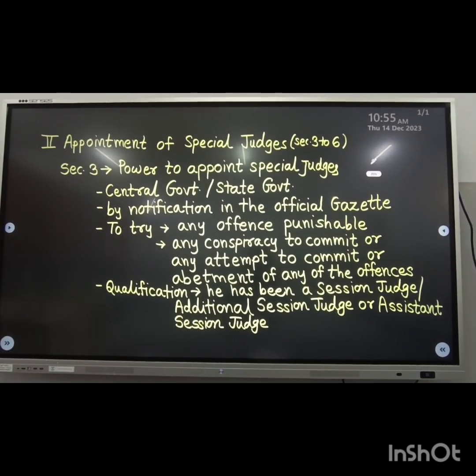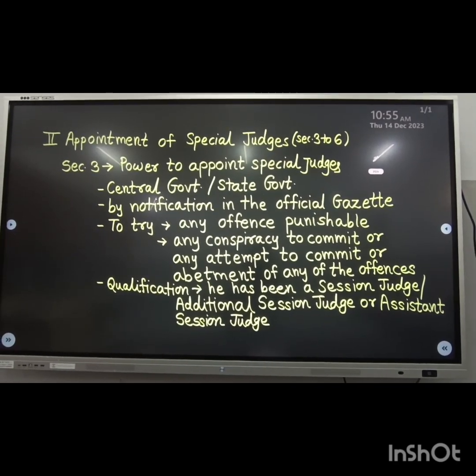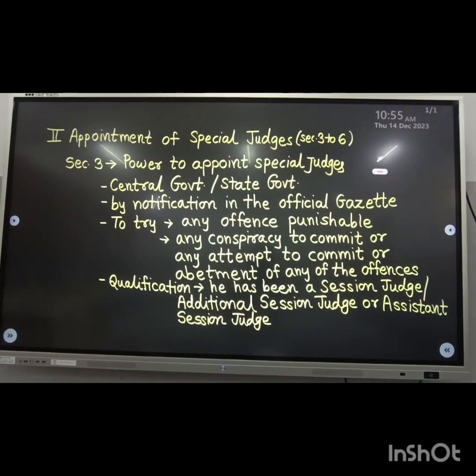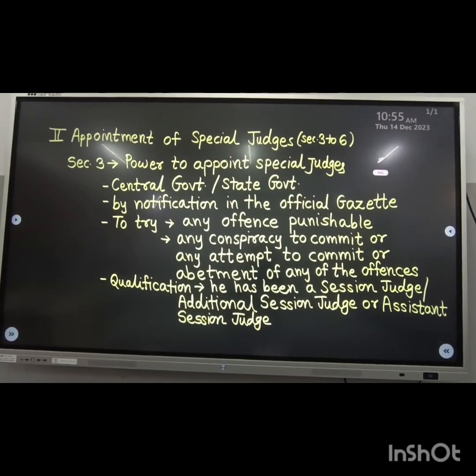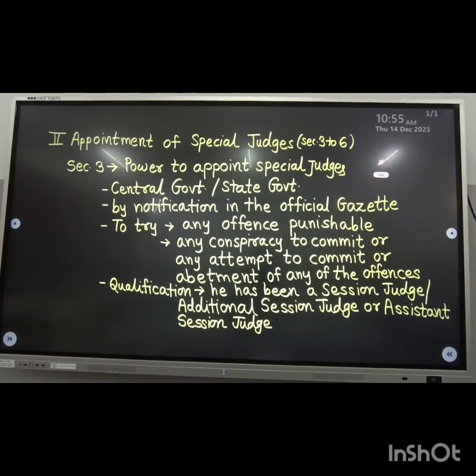Section 3 talks about the power to appoint special judges by the central government or state government by notification in the official gazette. The number can be decided according to the requirement.